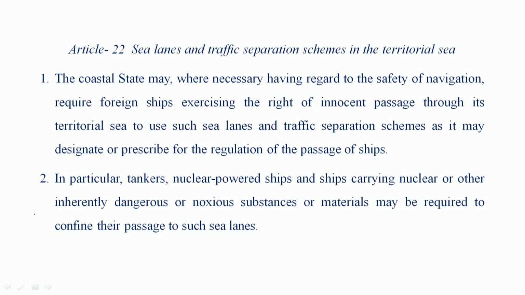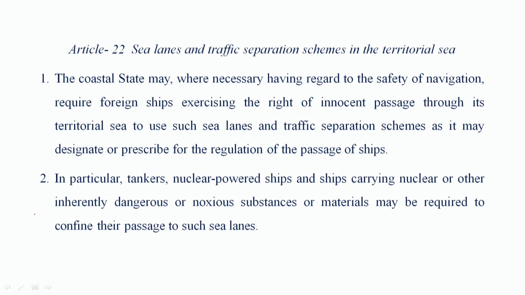So they can divert the route of the ship requesting innocent passage. In particular, tankers, nuclear powered ships, and ships carrying nuclear or other inherently dangerous or noxious substances or materials may be required to confine their passage to such sea lanes. Now, below it's also given in what conditions we impose the sea lanes, or we request the ships asking for innocent passage to avoid those sea lanes.